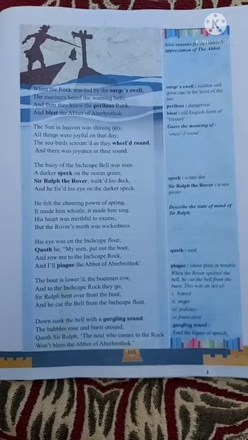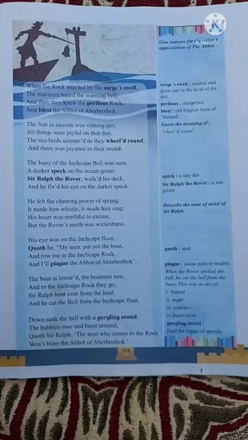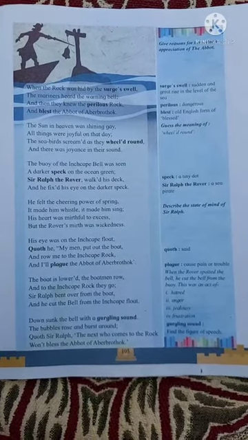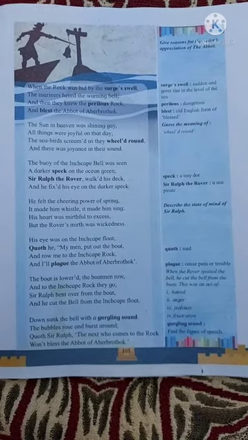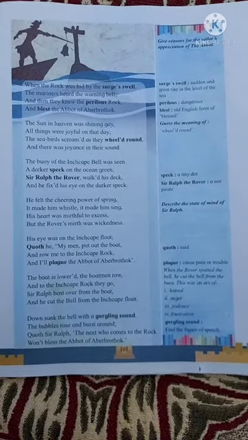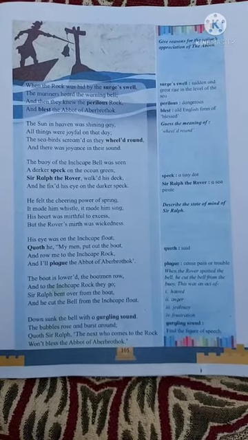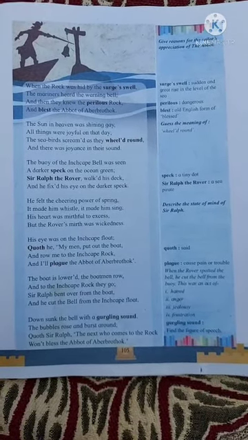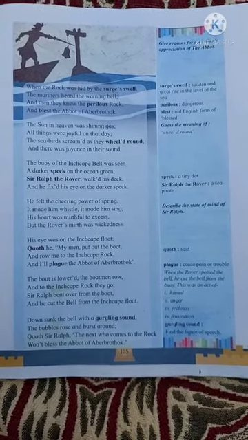That is wickedness. He was not happy with the environment or the things. Though the environment was very happy, birds were enjoying, the environment was good, the person, Sir Ralph the Rover, was not a good person. He was a sea pirate, and his happiness was there in the wickedness.